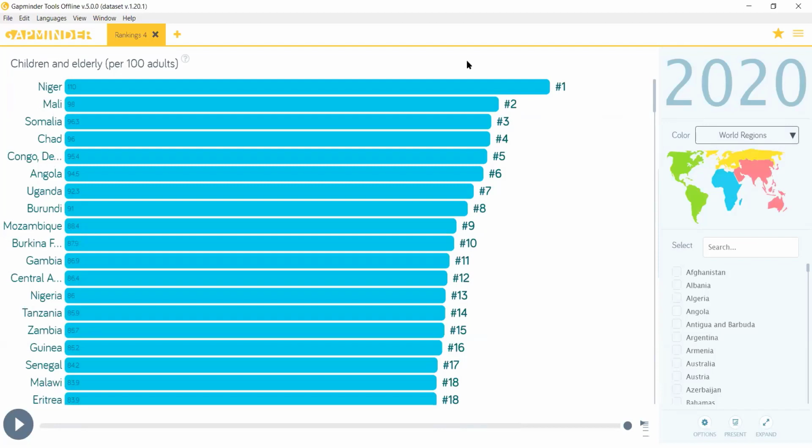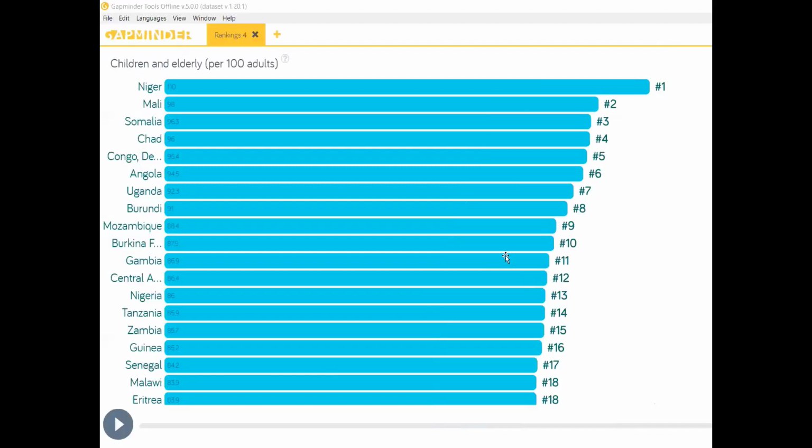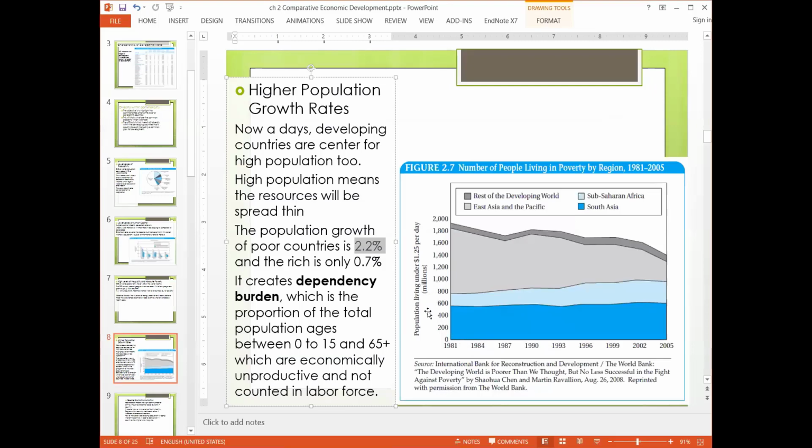So this is talking about the same thing. Here you can see that the poverty of the region is shown in this chart. We have already shown it in the animation.